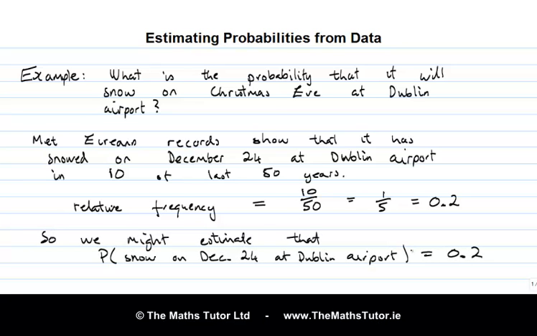So we might estimate that the probability of the event that it will snow on December 24th at Dublin Airport is 0.2. So this is a good way to estimate the probabilities of real-life events, where theoretical reasoning will only get us so far, and often we have to resort to data to find estimates for the probability.